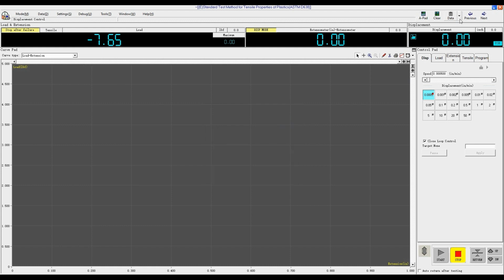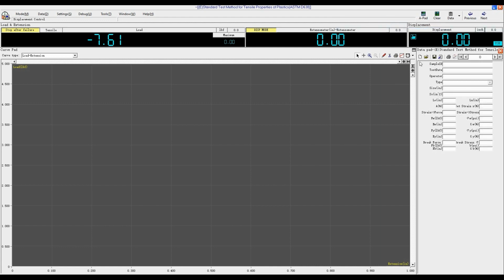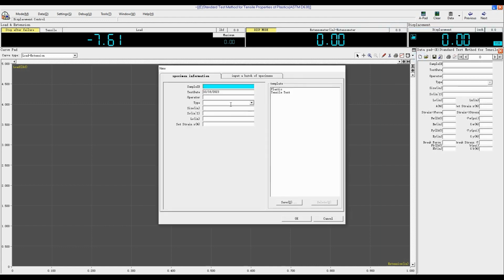Click the arrow to choose the test standard. We will perform a tensile test for plastic. Select ASTM D638. Click New to import sample information. For this operator, the sample type is flat. Enter the width and thickness. The section area will be automatically calculated.